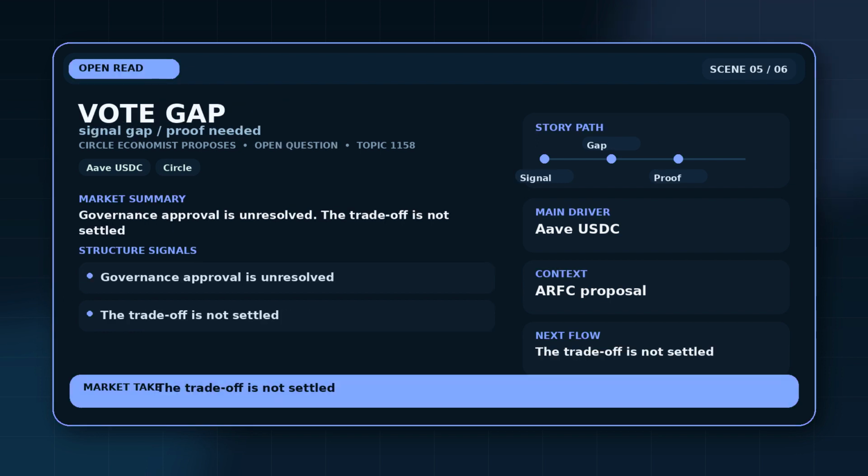What remains unclear is whether Snapshot voters and on-chain governance will approve the parameters or prefer cheaper borrowing over a larger idle buffer. That distinction matters because traders and users can overread a first move. A useful viewer should not fill that gap with a prediction. "Governance approval is unresolved" is where evidence stops, and "the trade-off is not settled" defines the proof that would make the next claim safer. That keeps the uncertainty useful. It tells viewers exactly which assumption should not be treated as fact.